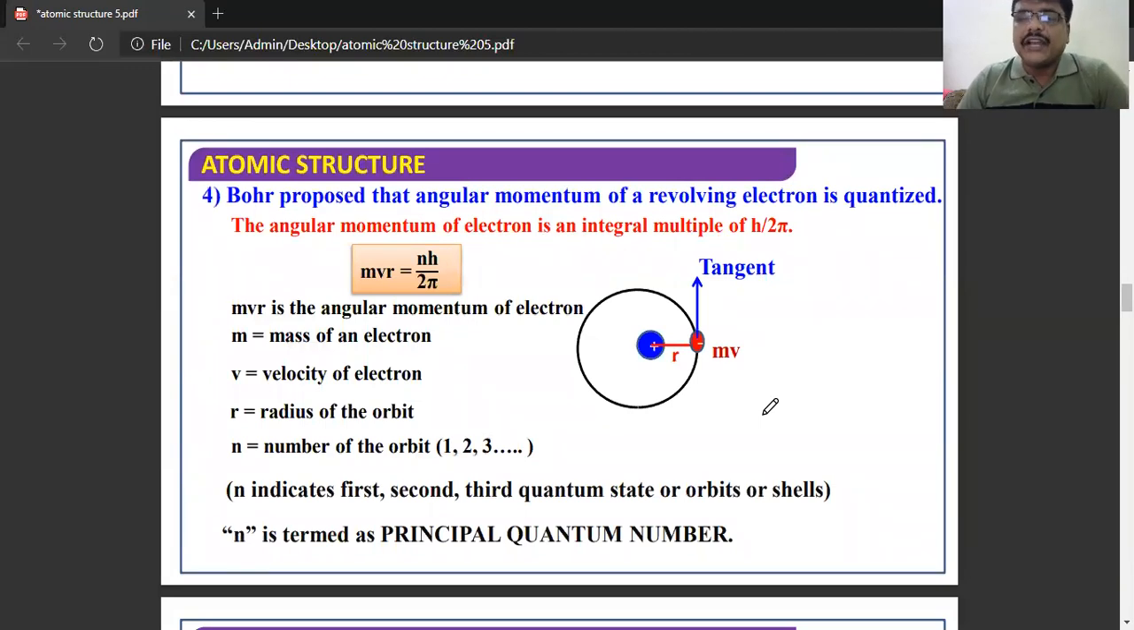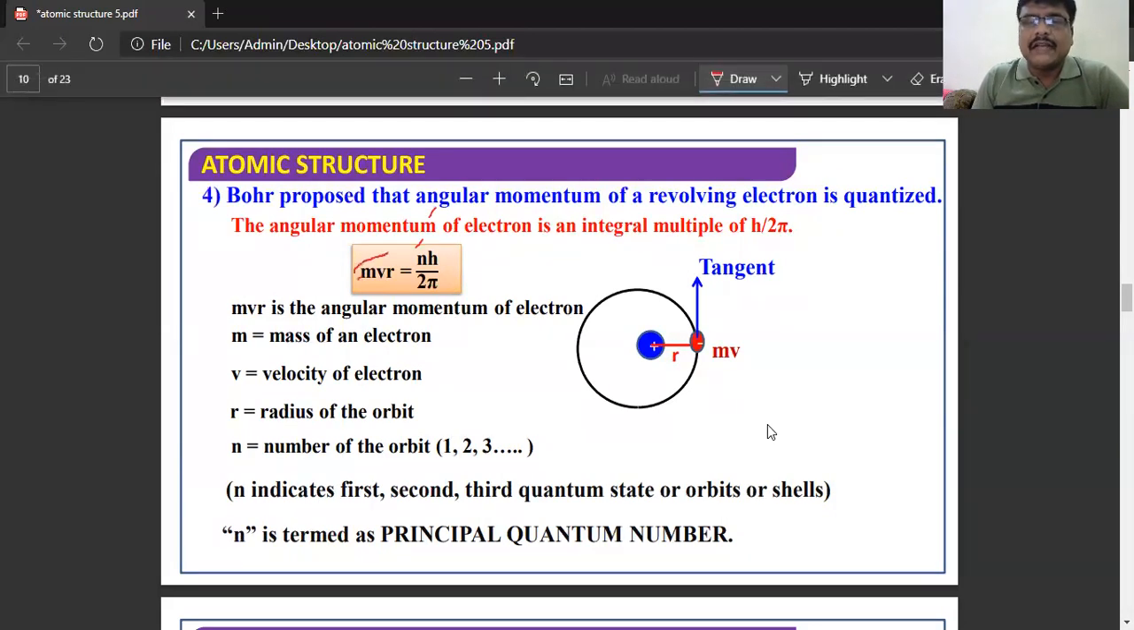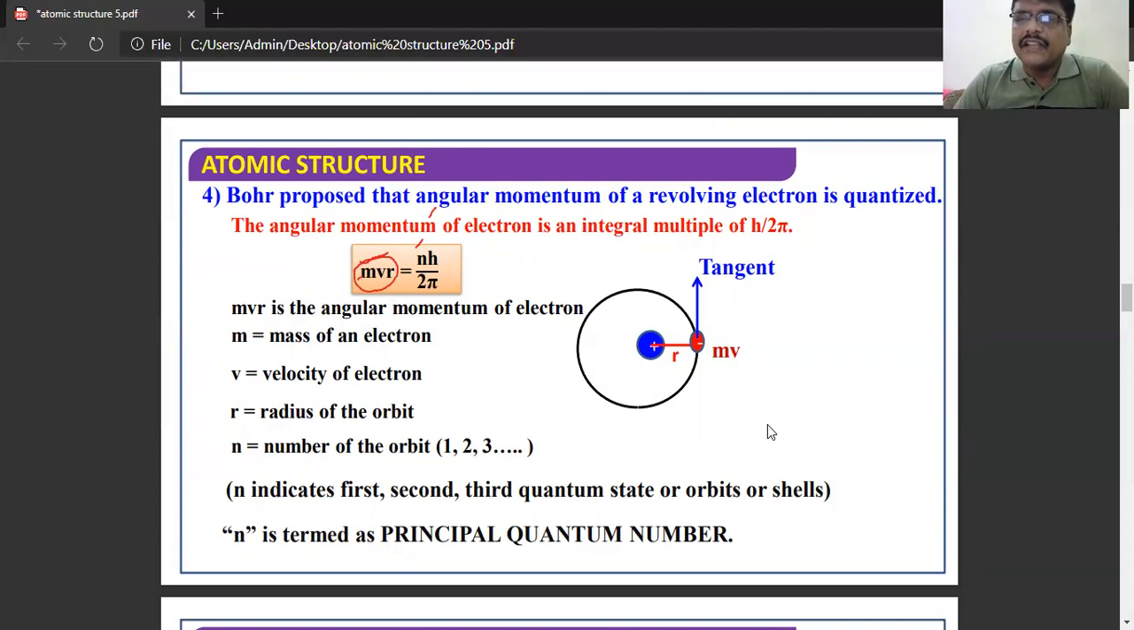In the next postulate, he explains about angular momentum. So what is angular momentum? The rate at which the electron is revolving around the nucleus is known as angular momentum. This angular momentum is indicated by mvr, where m is the mass of the electron, v is the velocity of the electron, and r is the radius of the orbit in which the electron is revolving. That angular momentum is always equal to integral multiples of h by 2 pi.